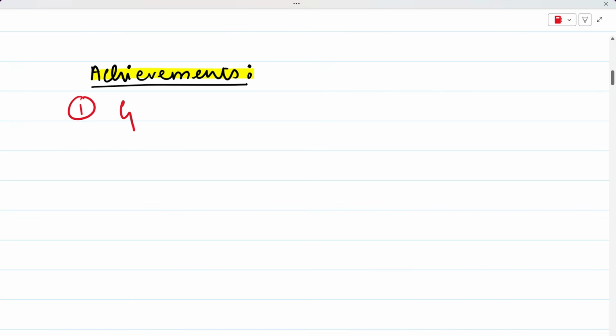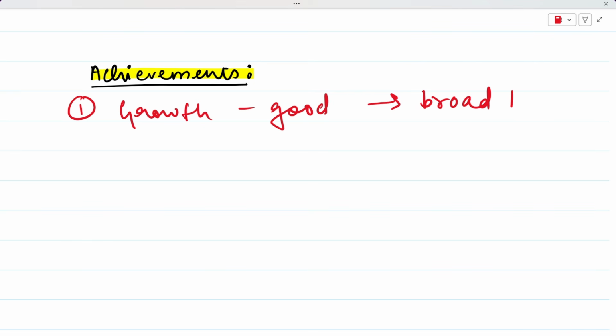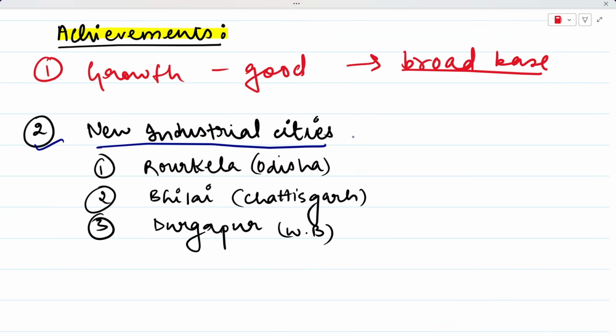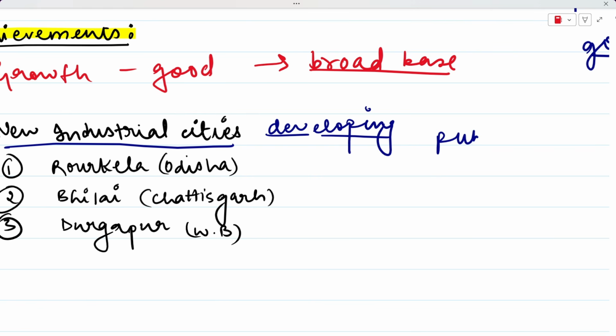So industrial growth during this period was good, and India successfully created a very broad industrial base that we wanted. New industrial cities also started developing during this first phase, and these cities started to emerge around the areas where the public sector plants were situated.